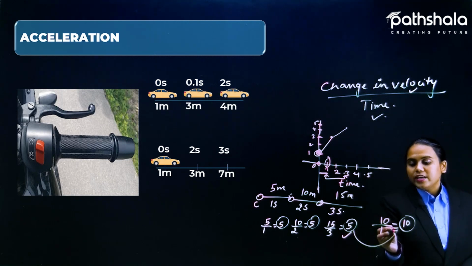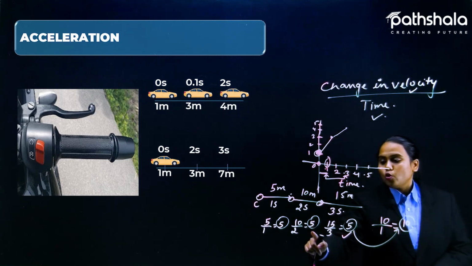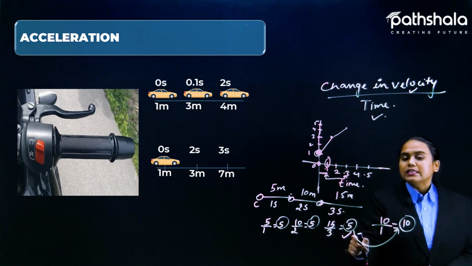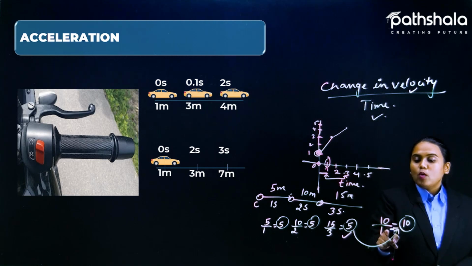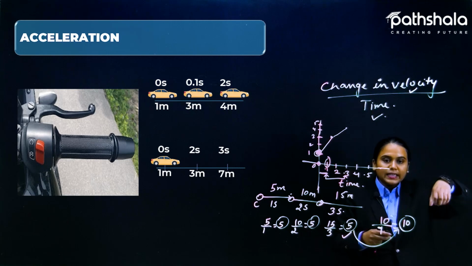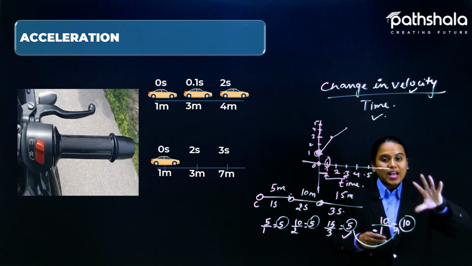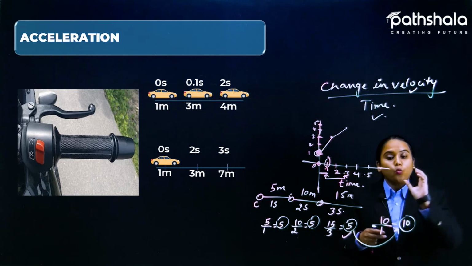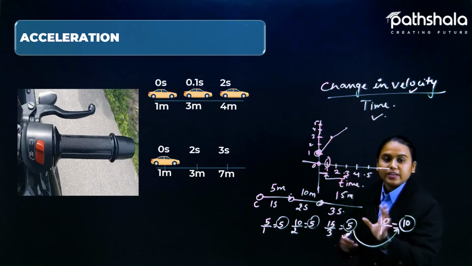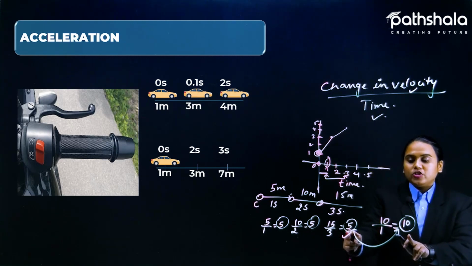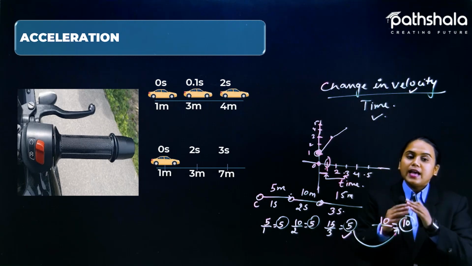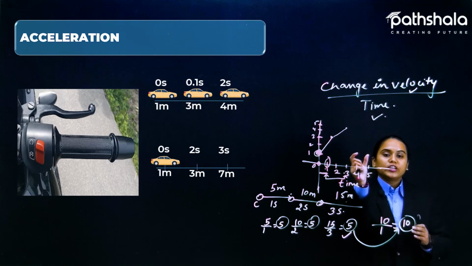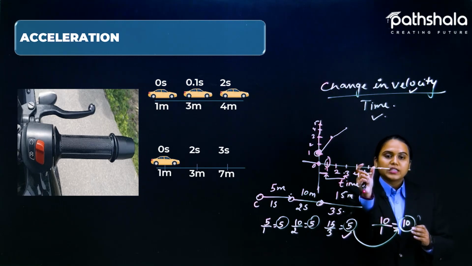So here is the change in velocity. Earlier it was traveling with the same velocity, but now it covers 10 meters in 1 second, so that means the accelerator is being pressed. So acceleration is going high. There is some particular acceleration value because of the change in velocity. Now the velocity has changed, and there must be a particular time duration in which the velocity has changed.